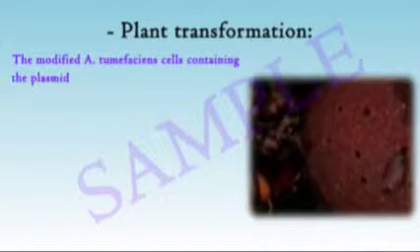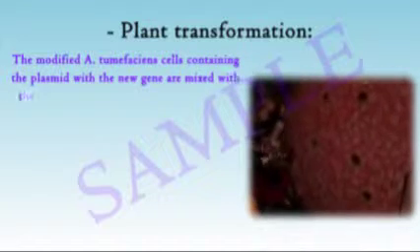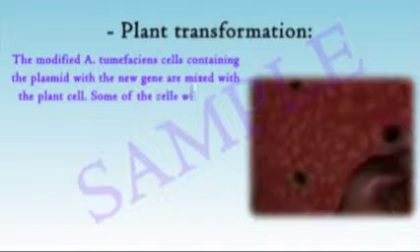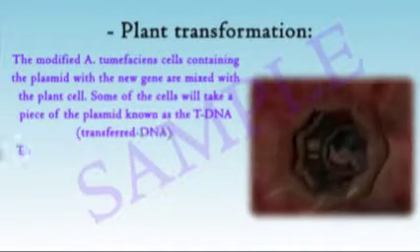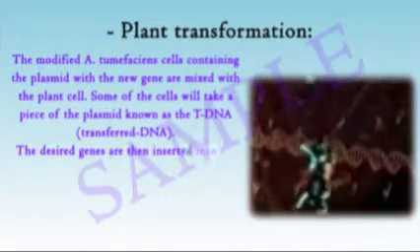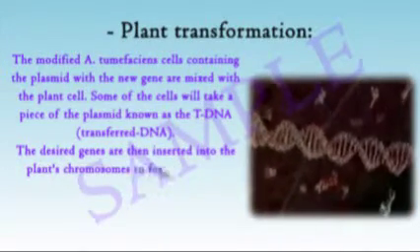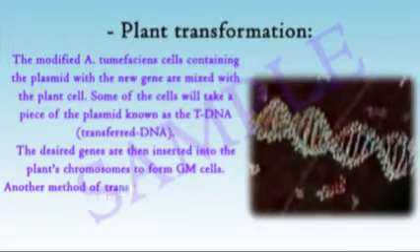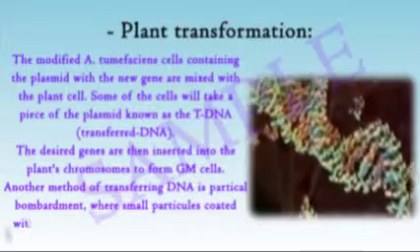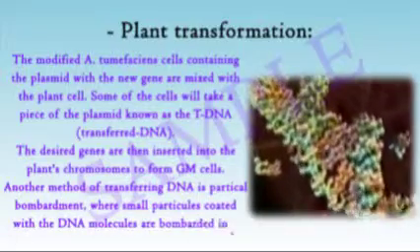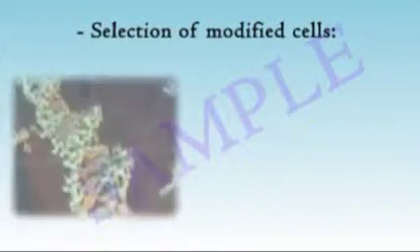Plant transformation. The modified bacterium cells containing the plasmid with the new gene are mixed with the plant cell. Some of the cells will take a piece of a plasmid known as the tDNA, transferred DNA. The desired genes are then inserted into the plant's chromosomes to form GM cells. Another method of transferring DNA is particle bombardment, where small particles coated with the DNA molecules are bombarded into the cell.